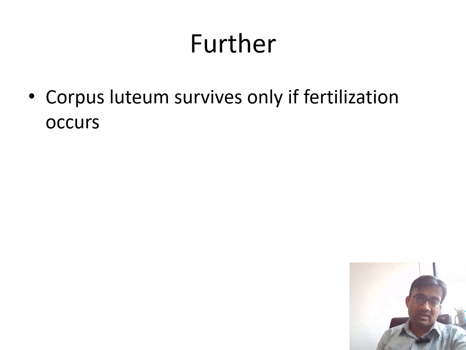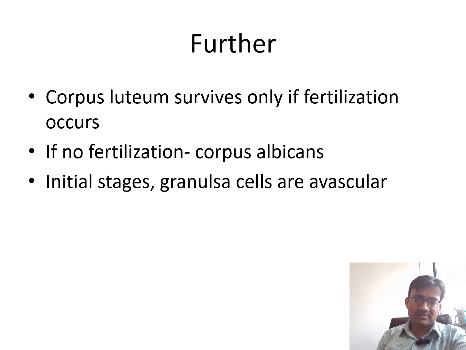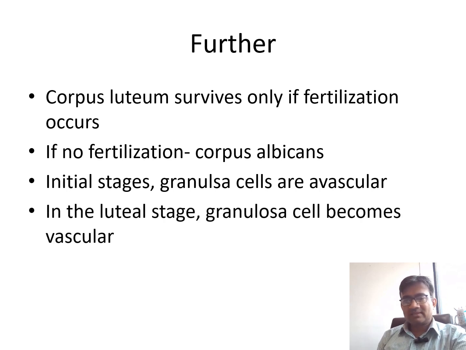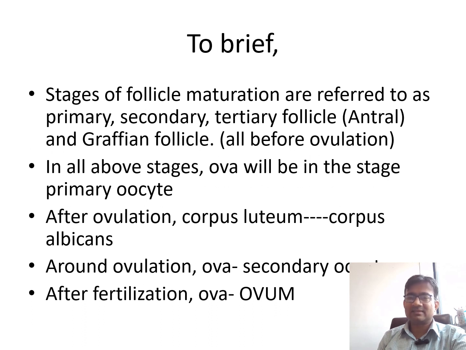Corpus luteum is going to survive only if fertilization occurs. If there is no fertilization, then what will occur? It will develop into corpus albicans. In initial stages, granulosa cells are avascular. In luteal stages, granulosa cells will become vascular. In the initial stage, there are no receptors for LH and FSH, but in the later stages it will have receptors for LH and FSH so that it can function.